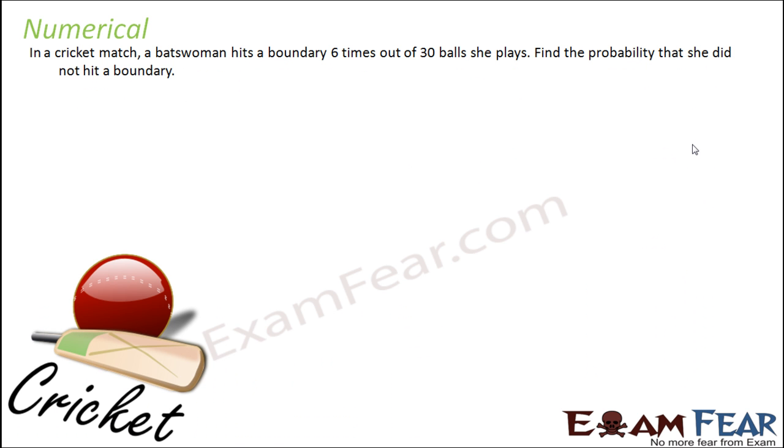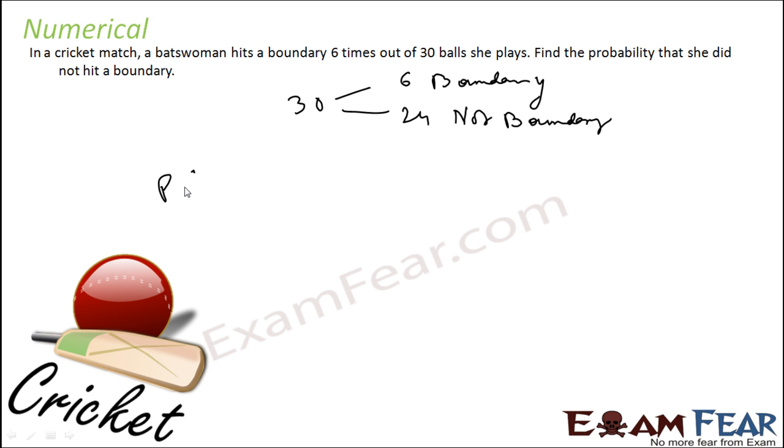In a cricket match, a batsman hits a boundary 6 times out of 30 balls he plays. Find the probability that he did not hit the boundary. So out of 30, 6 is boundary. Then how many not boundary? Obviously 30 minus 6, that is 24, is not boundary. So the probability of not boundary is the total number of events when we had no boundary, that is 24, by the total number of events, that is 30, and that is 0.8.